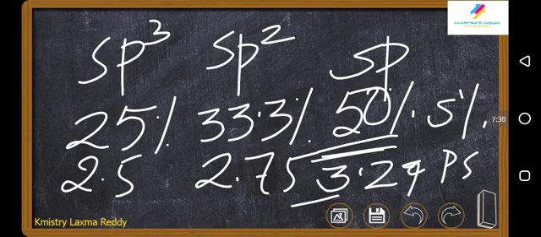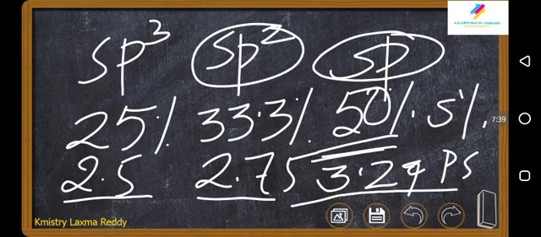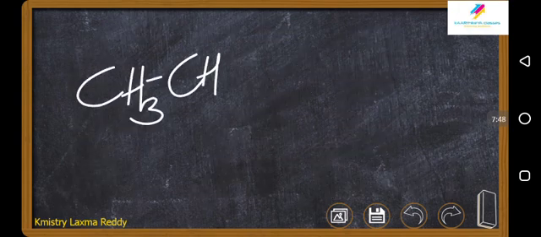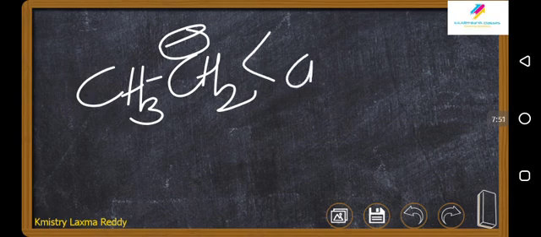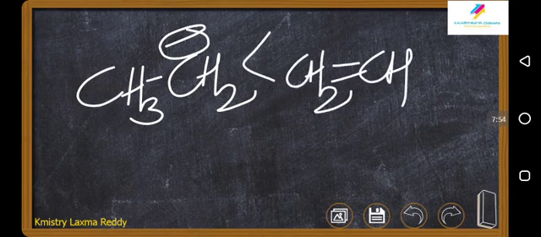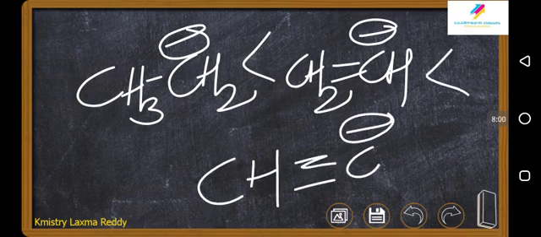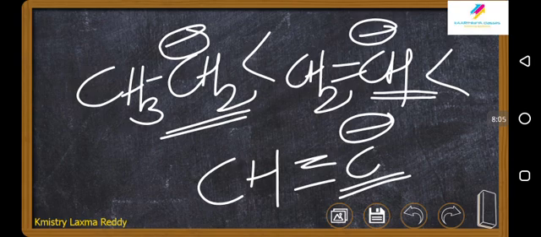So when the electronegativity increases, the tendency of holding the negative charge increases. So sp hybridized groups will have much better chances to hold the negative charge. So CH3 CH2 minus is less stable than CH2 CH minus. This is less stable than CH triple bond C minus. The reason is this is sp3 carbon, this is sp2 carbon, this is sp carbon. Sp carbon is more electronegative, can hold the negative charge easily. So this is stable.